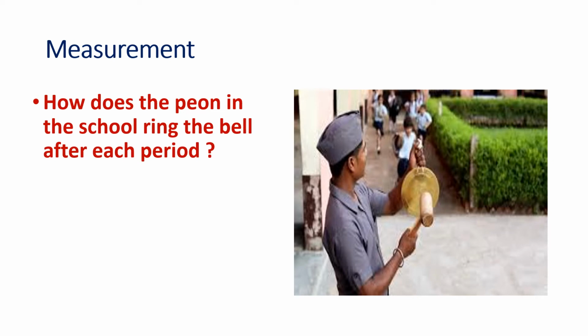Then you see here, you will think this is the school peon and who is ringing the bell. But what does he have to do with any measurement? Yes, he has to measure the time interval of the period of when he has to ring the bell. And how does he do that measurement? He will use a clock to find the correct time. So there also he is measuring time. Okay, so there is a measurement process going on here also.